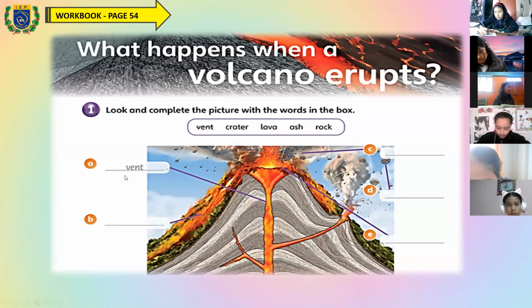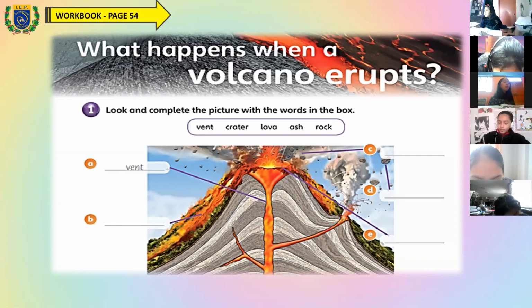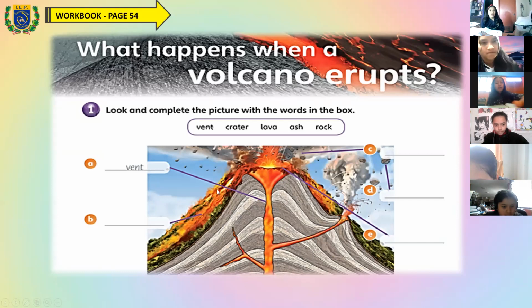Continue with the letter B. Okay, students, you can turn on your microphone. You have permission. Turn on your microphone. The letter B. What is this part of the volcano? It is color red or sometimes orange. What is it? Lava. Yes, lava, okay?